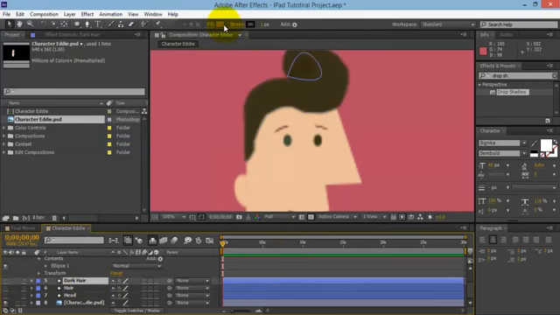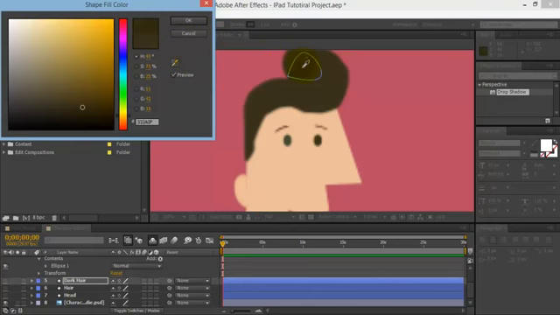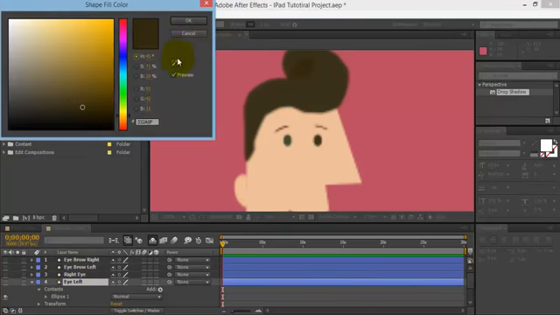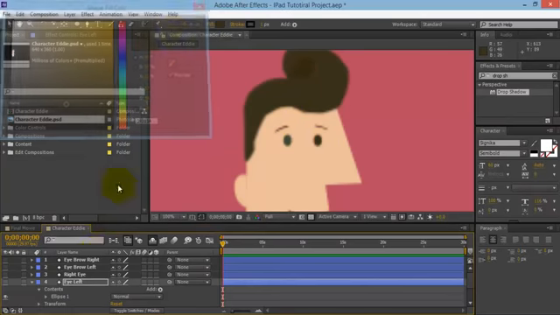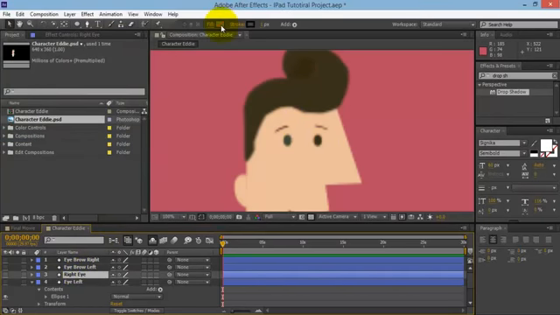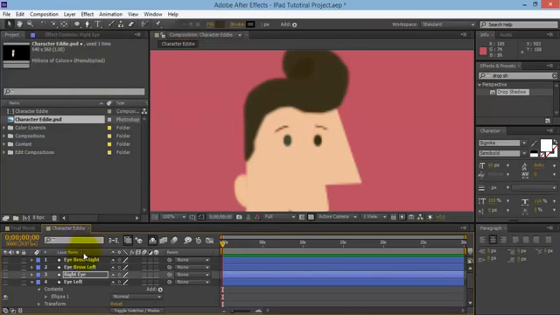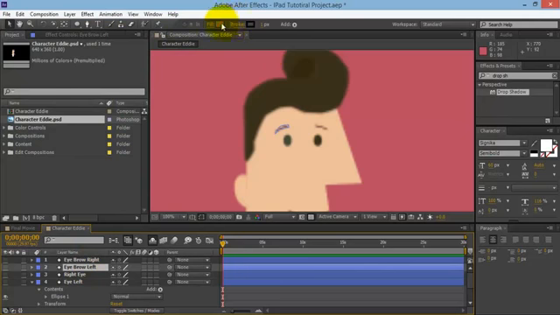The dark bit of the hair, click on fill, click on the dark bit. Eye left, click on fill, and there we are. You can have the same color as that. I'm going to click on that actually, and right eye color, same color as that one. Okay, and the eyebrows can be the same color as the eye as well.